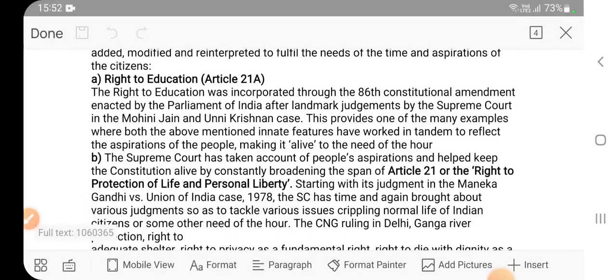Just like the right to education was added to your right to life and personal liberty, that is Article 21. A subsection, 21A, was added so that the right to education is a fundamental right. In 1950, when the constitution was adopted, it was not there as a fundamental right, but in later years it was added through the 86th amendment.